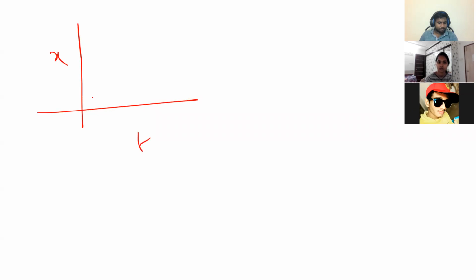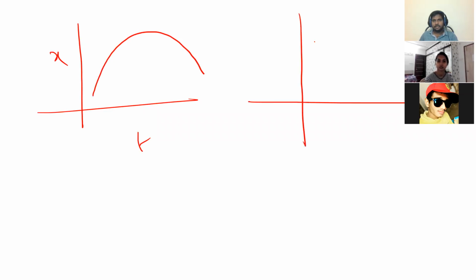But quite important, I'll give it easy. Any part of this curve comes in your x-t graph. What do you say about velocities and accelerations in both the cases?